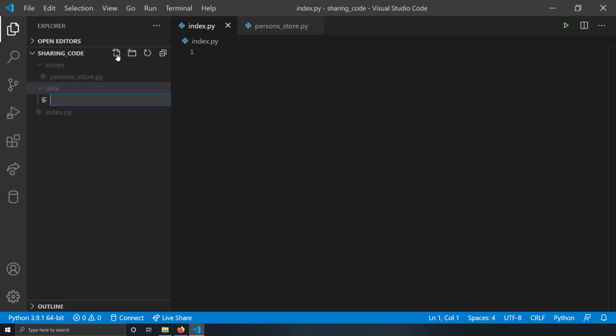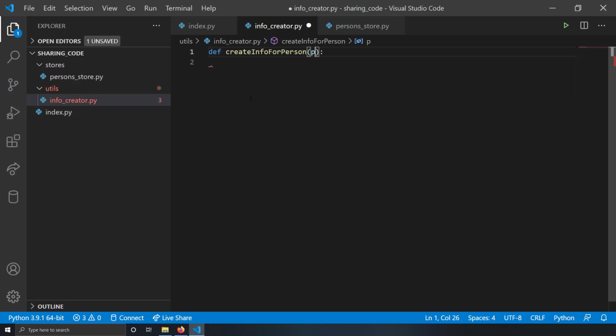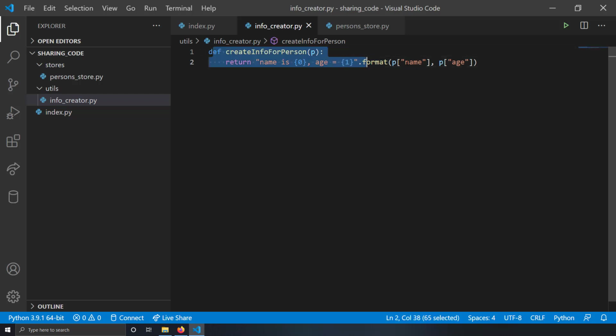In this utils folder I'll create a file called info_creator. I'll define a function here called create_info_for_person, and as an input I'll take a variable called p, which is the person object, and here I'll just return a string. What this file does is, if you give a person object, it will give you a string which is user friendly and easy to read. So this is the work of this function.